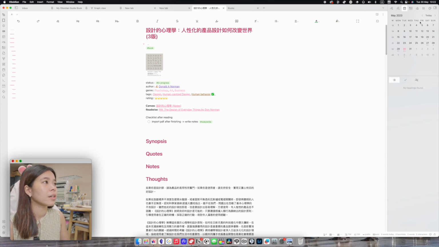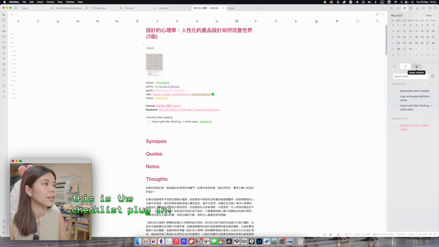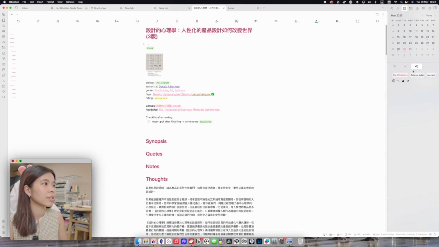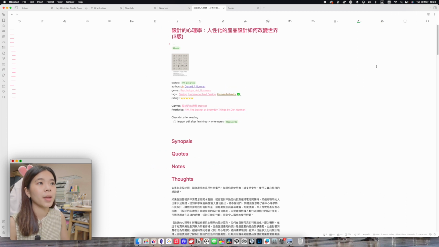And on the right here, I have a little calendar which links to my daily note. I can also just look at what day it is today because it has the date highlighted. And then on the bottom, here is a heading table of contents. I have my tasks, and I also have a graph analysis plugin that I use to analyze what page is related to this page. Okay, so back to the main page.